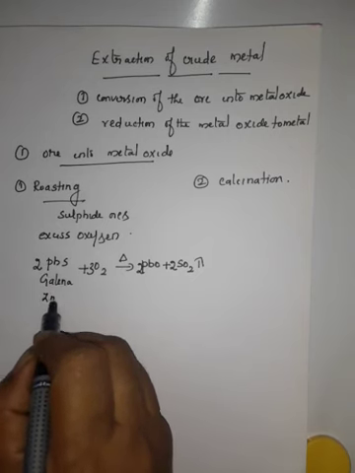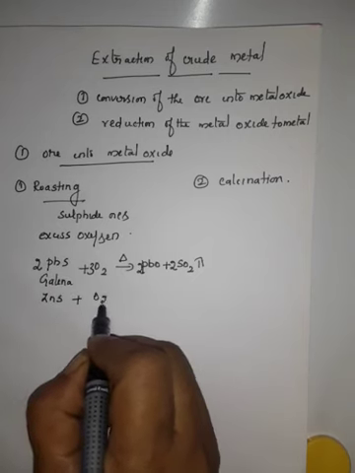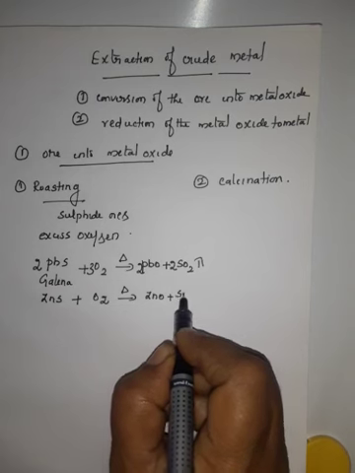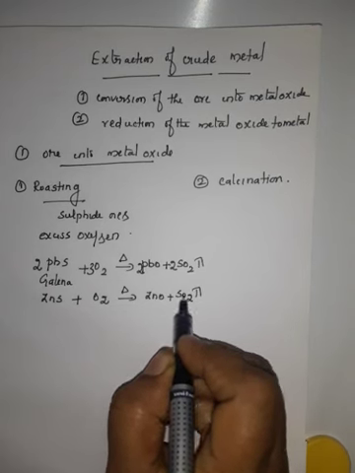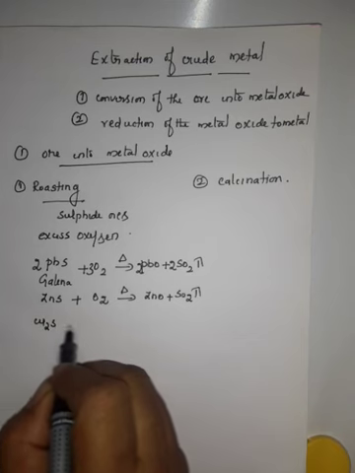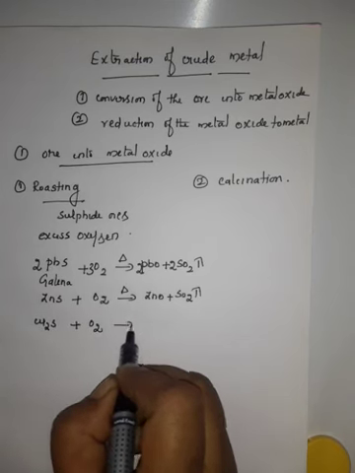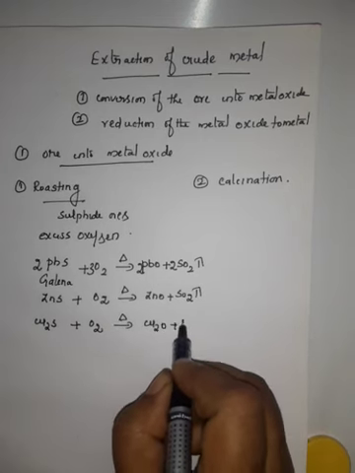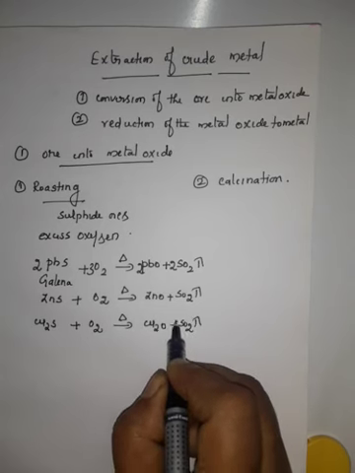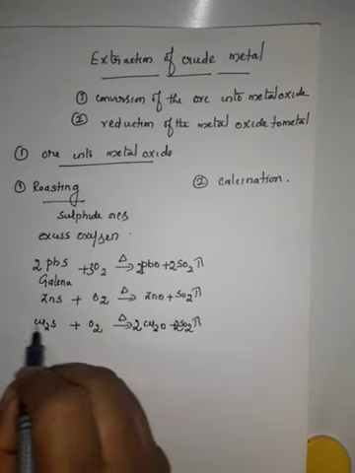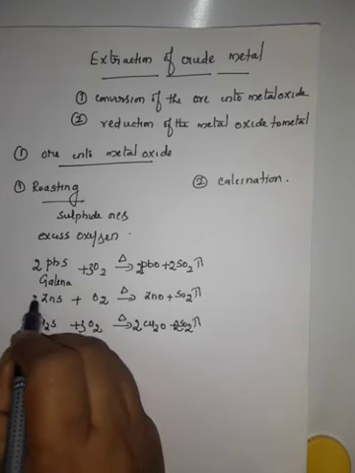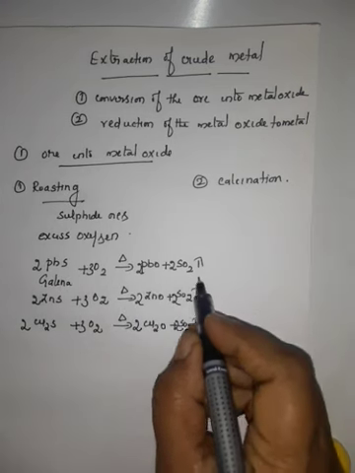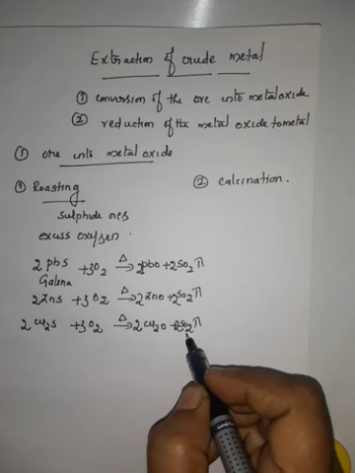Similarly, zinc blende, ZnS, supplying oxygen in the presence of heat, gives zinc oxide, and similarly sulfur dioxide gas is expelled out. Similarly, copper sulfide heated with air gives copper oxide, and sulfur dioxide gas is expelled out. And balancing, here also balancing: 3O2, 2ZnO, here 2SO2. This sulfur dioxide gas is expelled out.